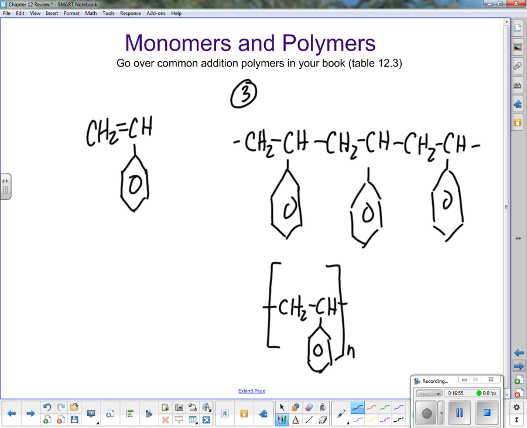I can take and look at this and say, oh, this is a 3-unit polymer. This thing right here is repeating. So right here should have been a double bond, and I can go backwards. So make sure you can go backwards and forwards.